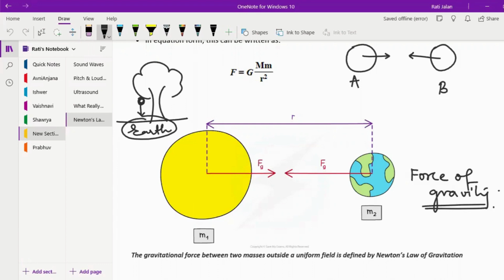Like for example, the force with which M2 is pulling M1 and the force with which M1 is pulling M2, it's actually equal. These two are equal to each other. Okay, so actually it's the same force, but still the Earth will not move towards the apple, the apple will move towards the Earth. Any idea why does that happen? Think about it once again.